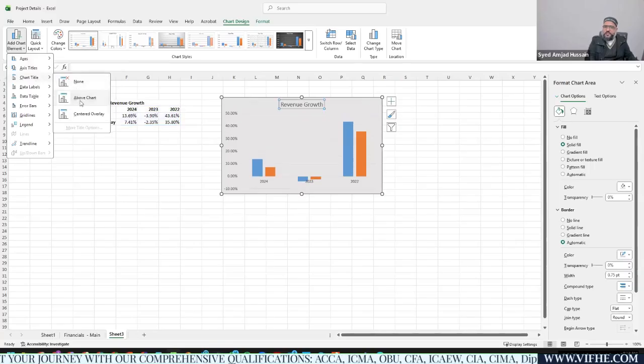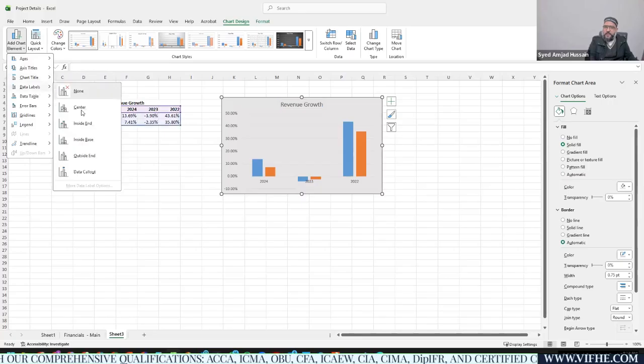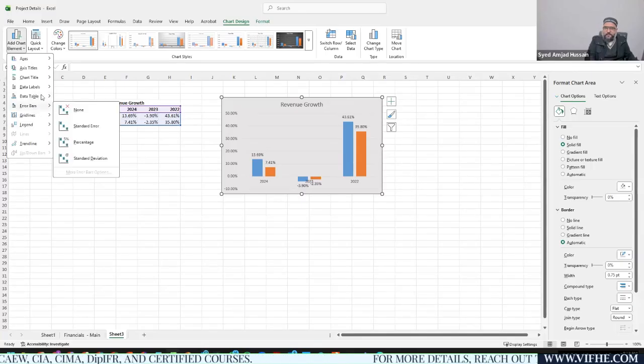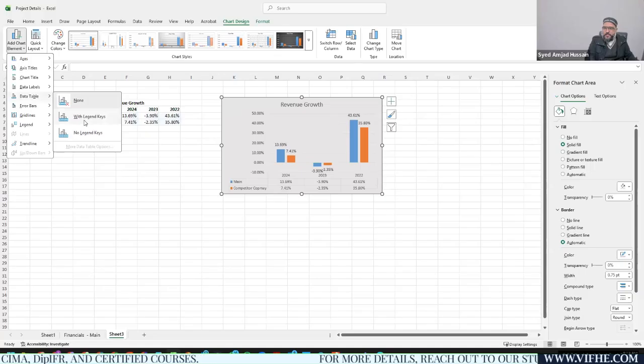You have to add the chart title on top or anywhere. I have already added the chart title. Labels, you can add these labels at the end, inside, outside end. So this is how these values are presented in your chart sheet. You might have data tables with legends. You can see this one, row legends. So this is up to you how you want to present the data.